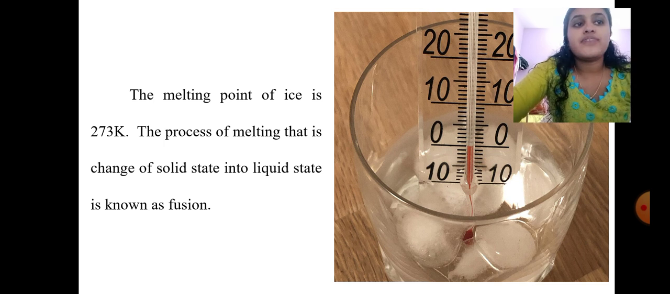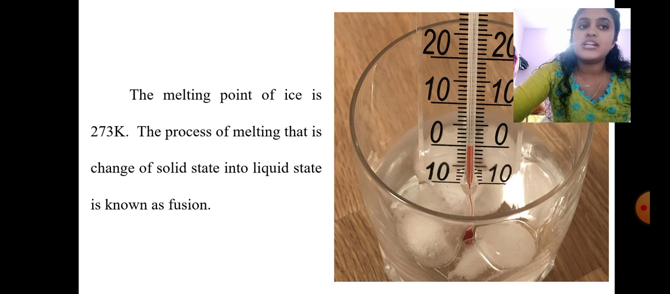The melting point of ice is 273 Kelvin when we measure the temperature in Kelvin. When it is converted into degrees Celsius, at 0 degrees Celsius ice melts into liquid. So when ice cubes are melting into liquid state, that process is called fusion. The process of melting, that is change of solid state into liquid state, is known as fusion.